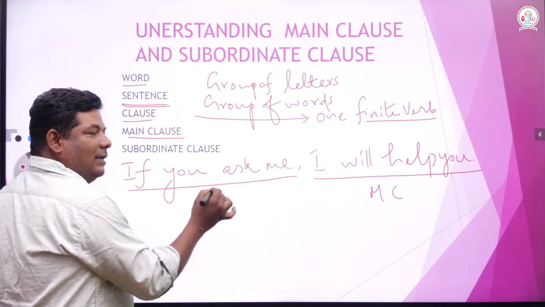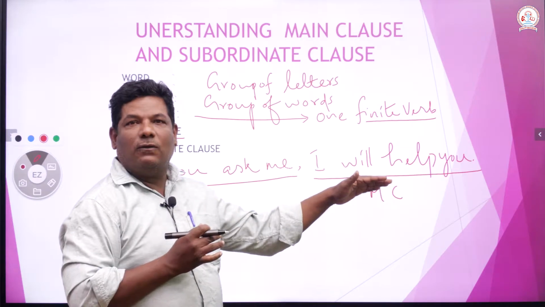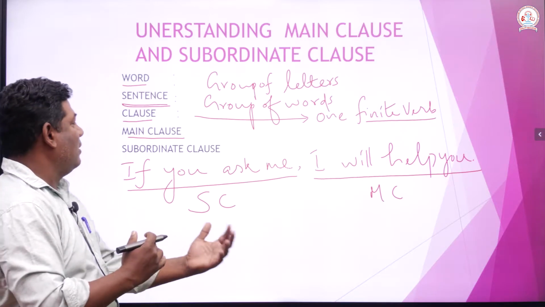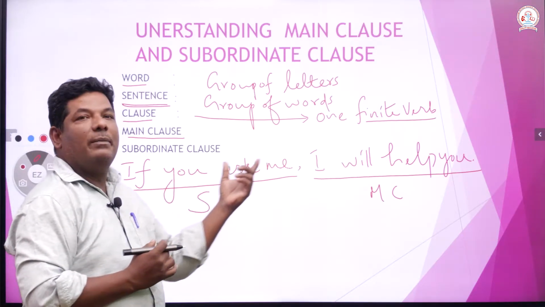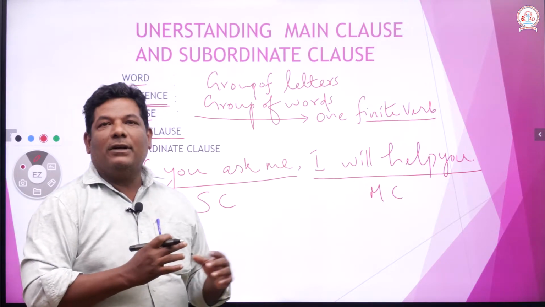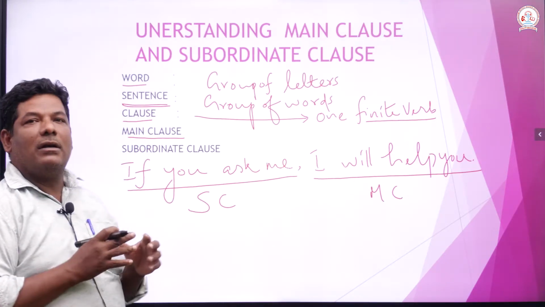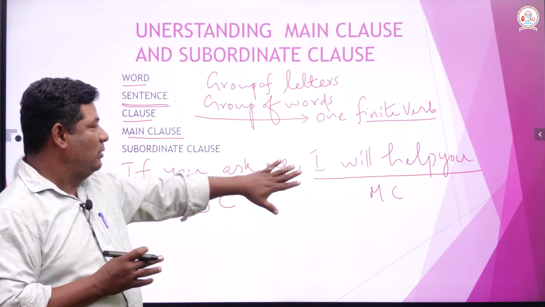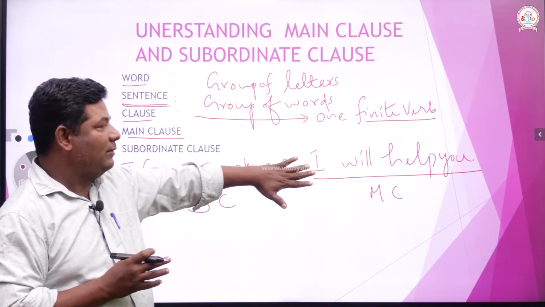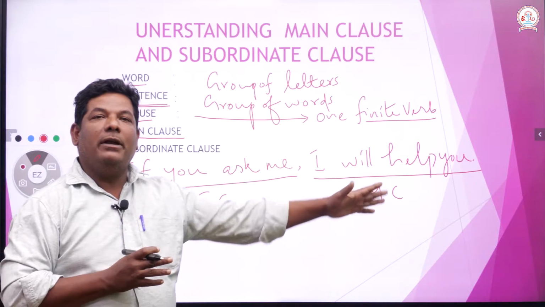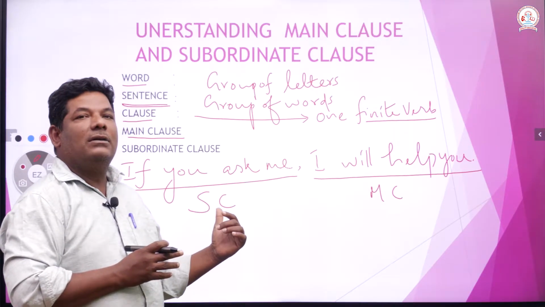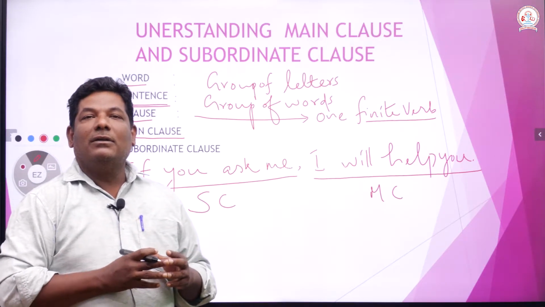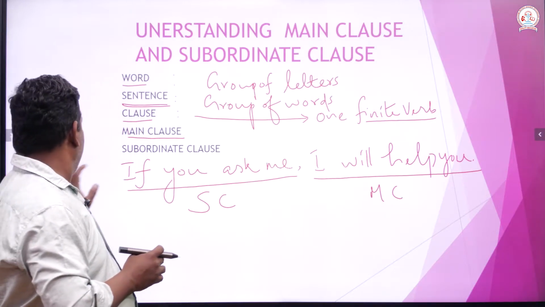Therefore, we call it subordinate clause or dependent clause. The only difference is that the main clause stands alone without the help of a subordinate clause and gives full meaning, but a subordinate clause depends on the main clause for its meaning. Okay, fine, that's good.